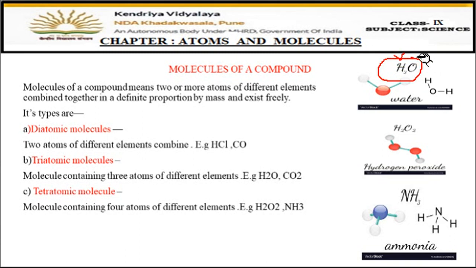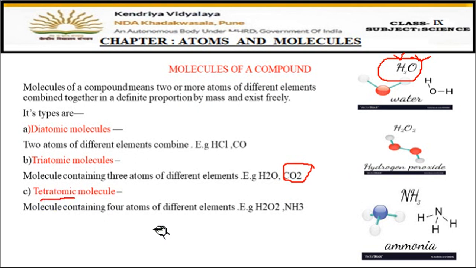One is hydrogen and one is oxygen, right? Two atoms of hydrogen and one of oxygen makes three atoms of the molecule. Okay, so this is a triatomic molecule. Another example you can take is CO2. One of carbon, two of oxygen, total it becomes three. But different elements. One carbon and two oxygen atoms are combining.